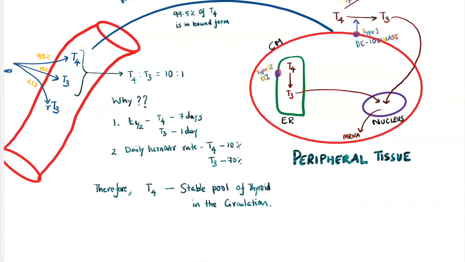This is the same reason why when we treat a patient of hypothyroidism, we give T4, which has a longer half-life. But when the hypothyroidism is very severe, like for example myxedema coma, which is the most severe form of hypothyroidism, we give T3, the active form, rather than T4 because we want thyroid hormones to act quickly in case of severe hypothyroidism. Now, having understood this concept, let us move on to euthyroid sick syndrome.